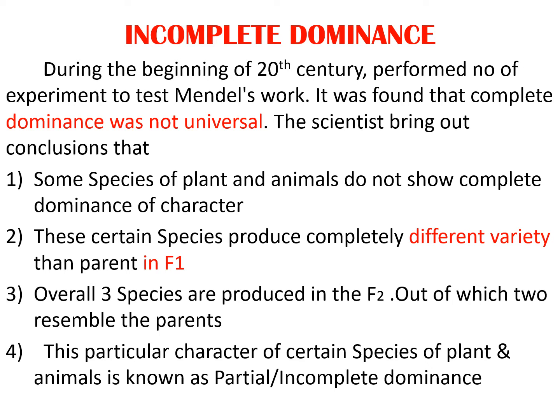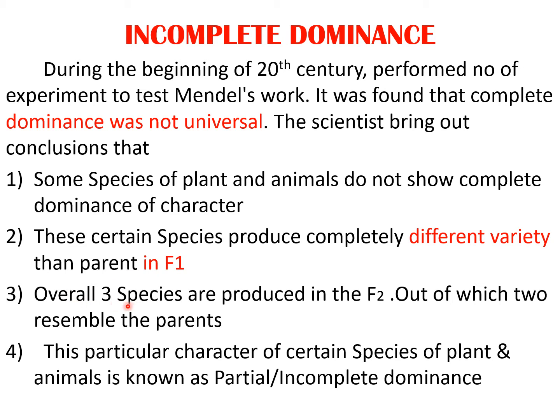The scientists brought out the conclusions. In partial dominance, they concluded that, first, there are some species of plants and animals that do not show complete dominance of the character. Second, certain species produce a completely different variety than the parent in the F1 generation.